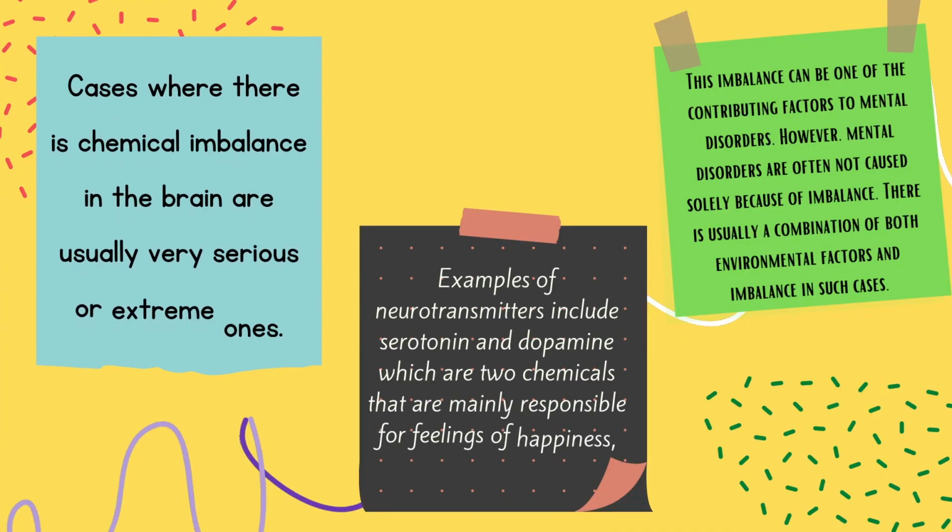Examples of neurotransmitters include serotonin and dopamine, which are two chemicals that are mainly responsible for feelings of happiness, satisfaction, and joy. It is important to note that mental disorders are often not caused solely because of chemical imbalance in the brain. There is usually a combination of both environmental factors and imbalance in such cases. Cases where there is chemical imbalance in the brain are usually very serious or extreme ones.